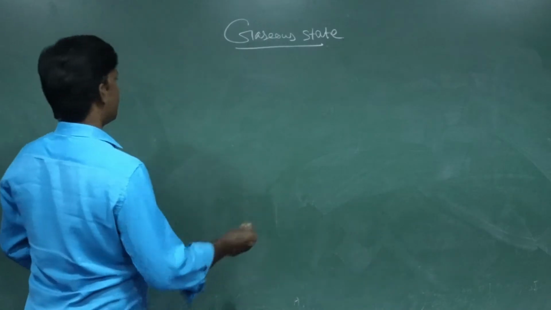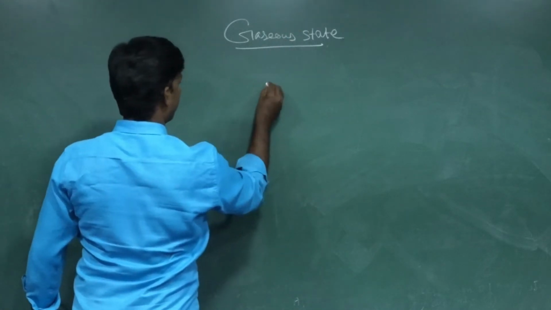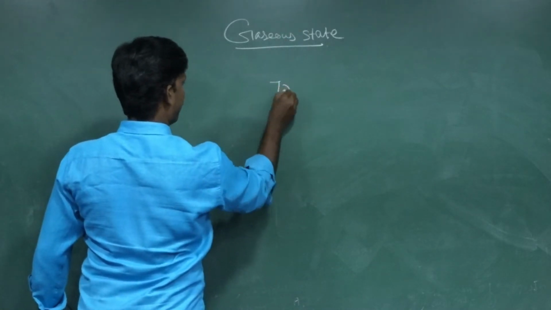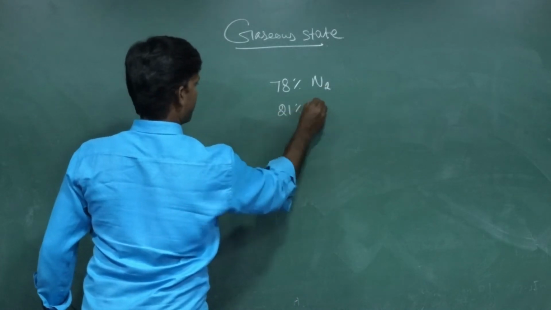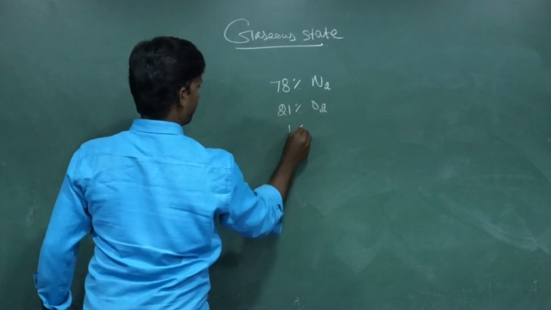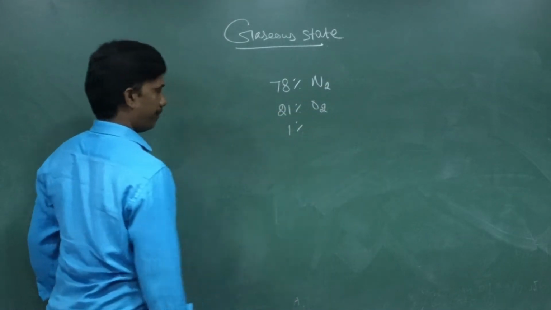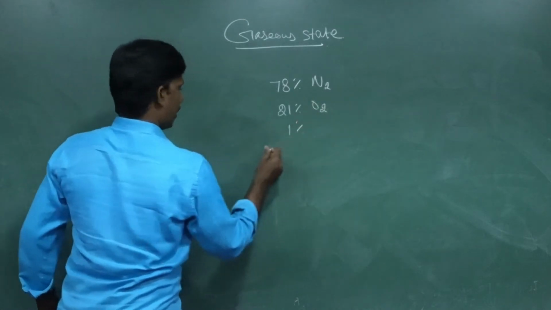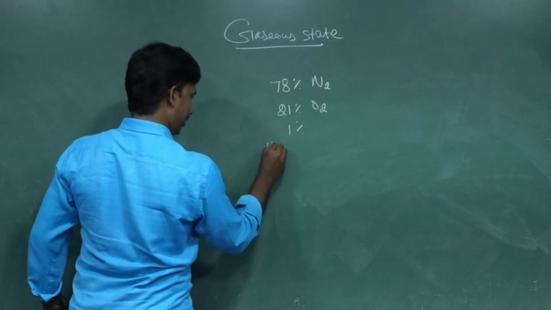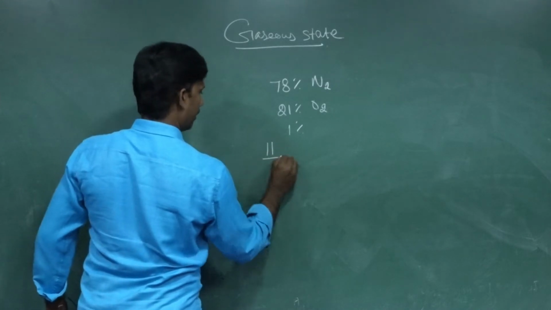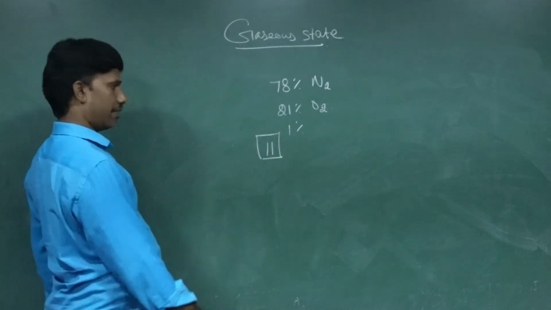As you know very well, in lower standards we have studied that in the atmosphere, air is 78% nitrogen, 21% oxygen, and the remaining 1% other gases. Then, among all existing elements, only 11 elements occur naturally as gases. What are the 11 elements?